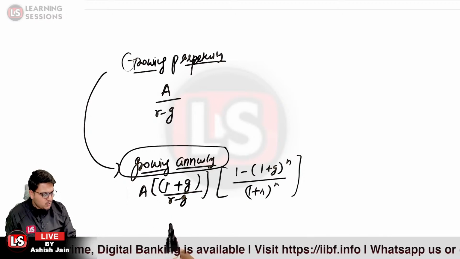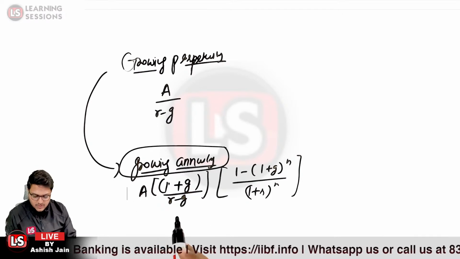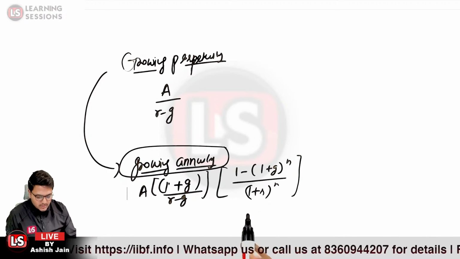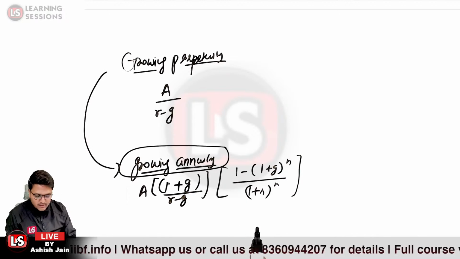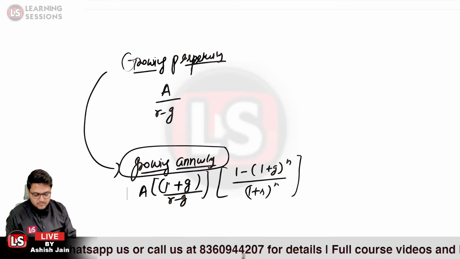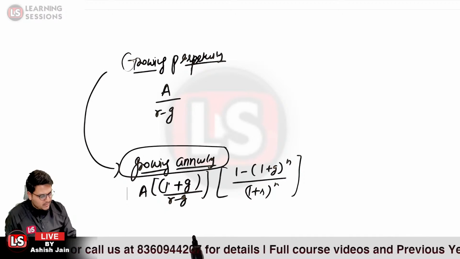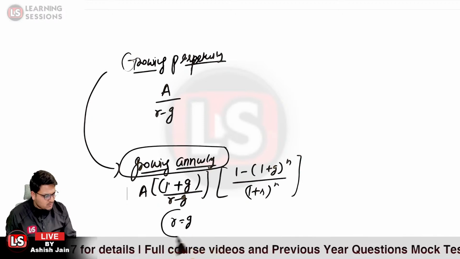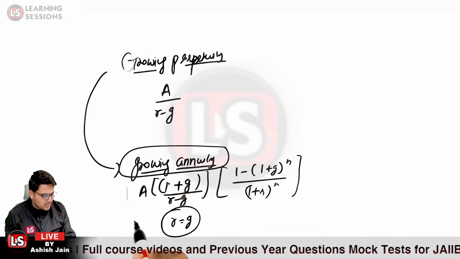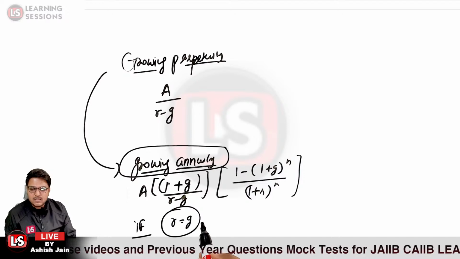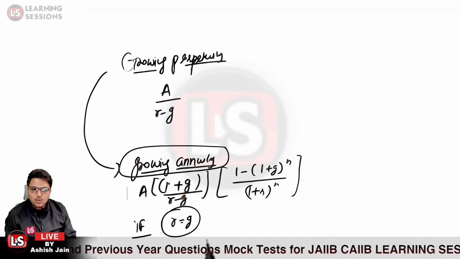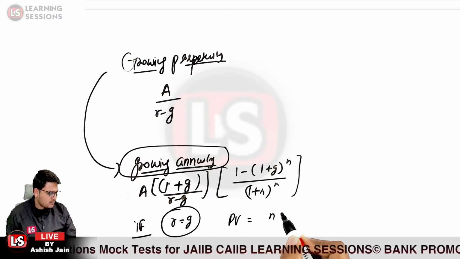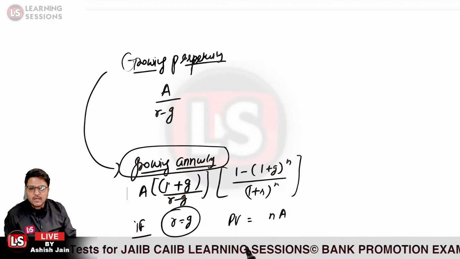So it is equal to A into (1 plus G) over (R minus G), multiplied by 1 minus (1 plus G) raised to power n divided by (1 plus R) raised to power n. That is the formula related to it. And further, where R becomes equal to G, that is, the discount rate becomes equal to the growth rate, in that case the present value is reduced to n into A.